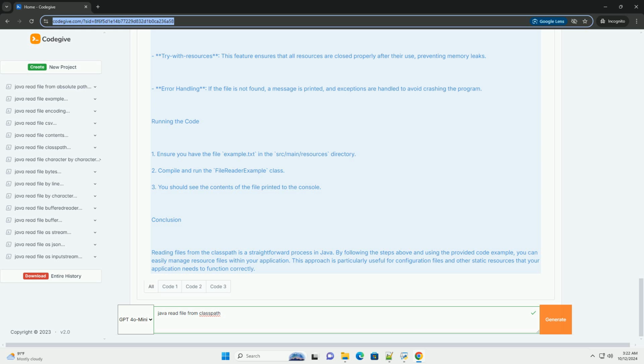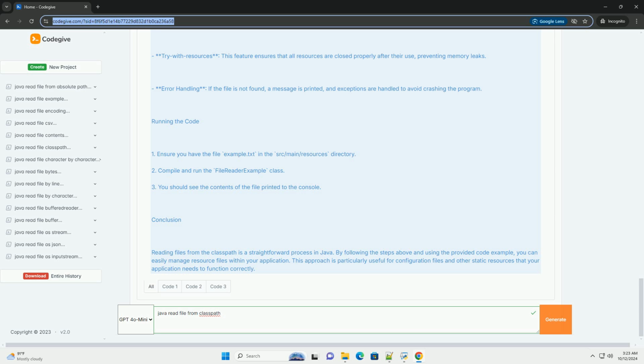Here's a simple example demonstrating how to read a text file from the class path. 1. Create the file. Assume you have a text file named example.txt with the following content. Place this example.txt file in the src/main/resources directory. 2. Java code to read the file.